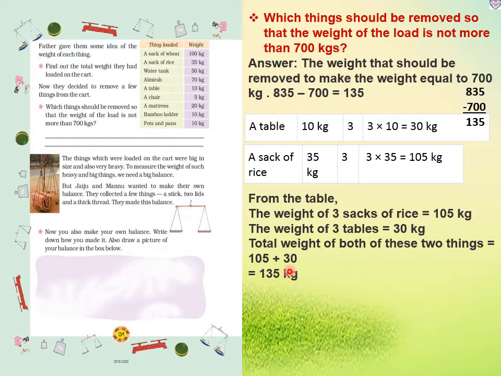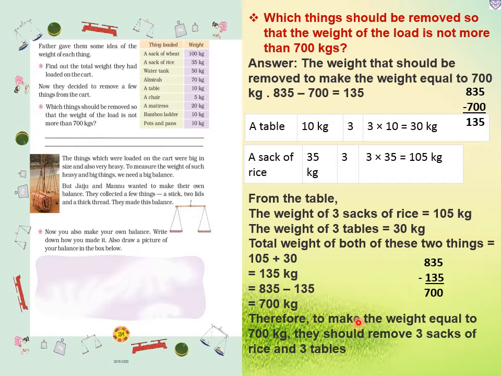So how much is it? That is 135 kg. So 835 minus 135, we will get 700 kg. Therefore, to make the weight equal to 700 kg, they should remove 3 sacks of rice and 3 tables.